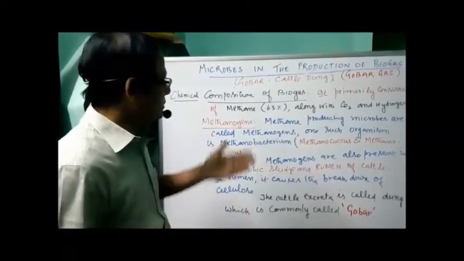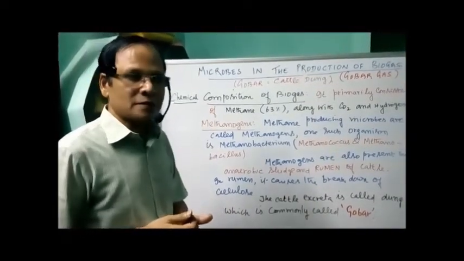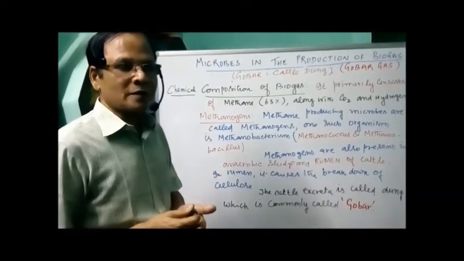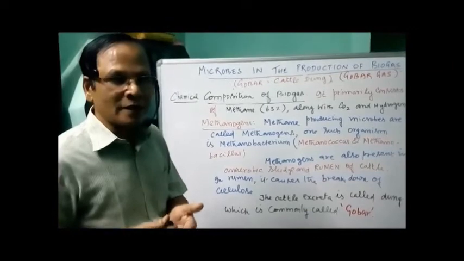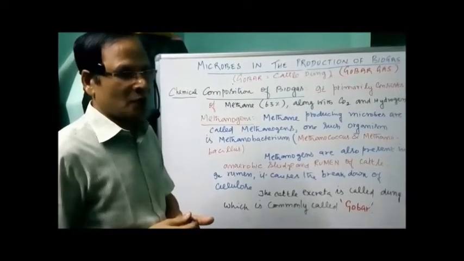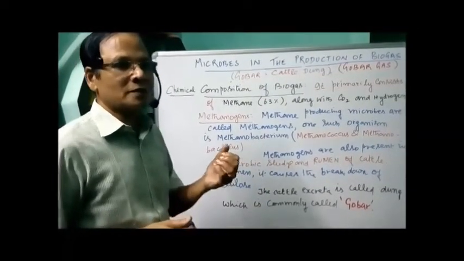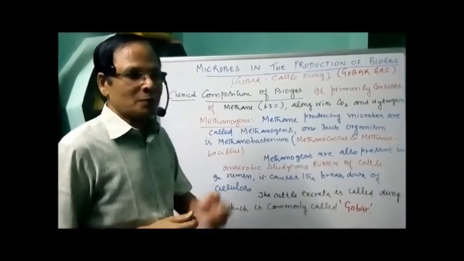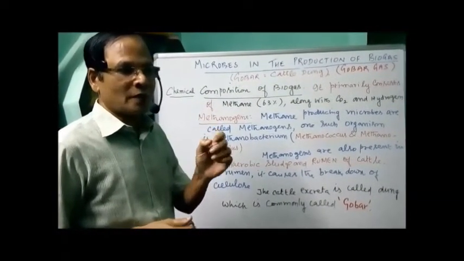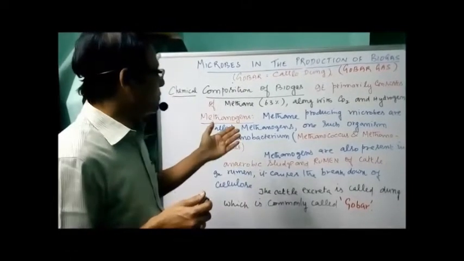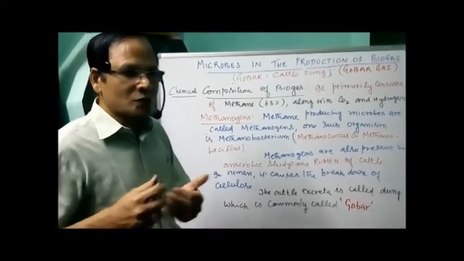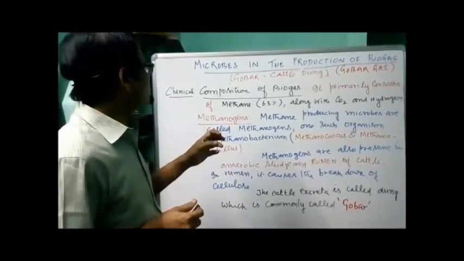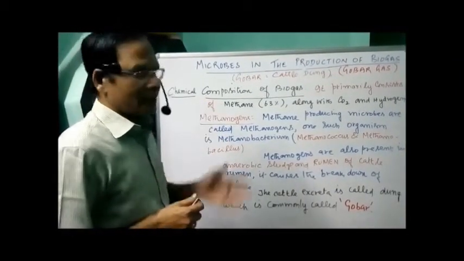As I mentioned earlier, it consists of methane primarily, then carbon dioxide and some hydrogen and nitrogen with other gases. Small concentrations of nitrogen, hydrogen and other gases are also present in the gobar gas, but primarily we have methane, and we have nearly 25% carbon dioxide. We also have hydrogen sulfide in small concentration. That's about the gobar gas.